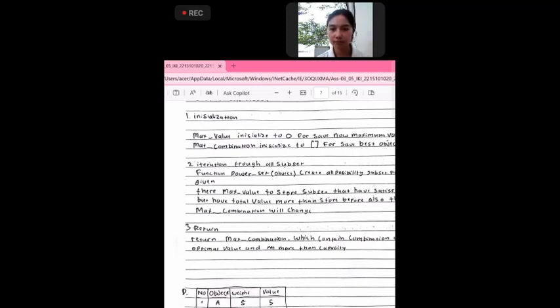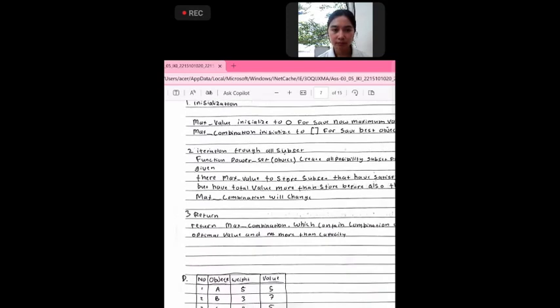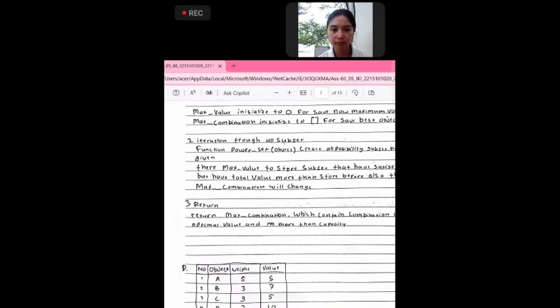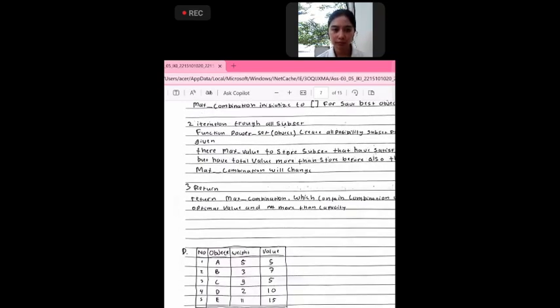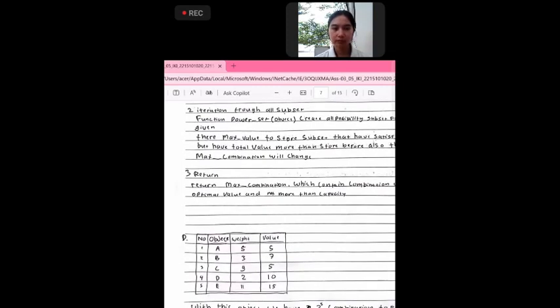What makes my algorithm correct is, first, max value in this algorithm is initialized to 0 to save the maximum value, and max combination is initialized to an array to save the best object combination. And then number 2, iteration through all subsets.